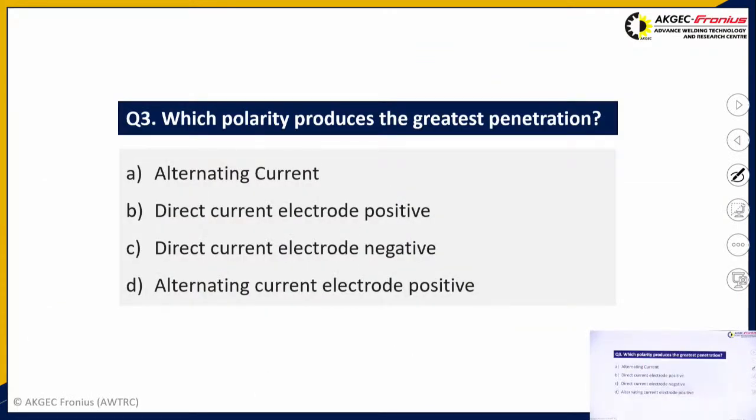So coming to the quiz session, first is which polarity produces the greatest penetration? AC current, direct current electrode positive, direct current electrode negative, alternating current electrode positive. Can anyone tell me? It is direct current electrode negative, because in the case of direct current electrode negative, electrons are hitting the workpiece, and deeper penetration is achieved.